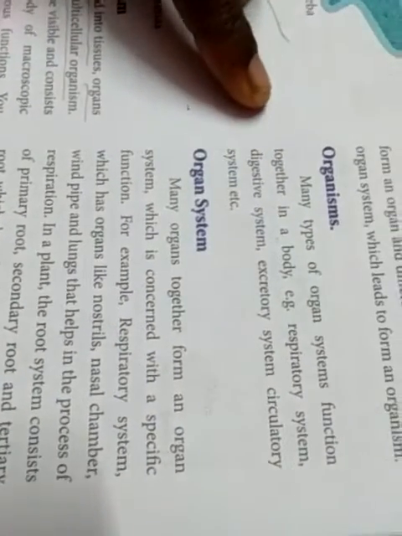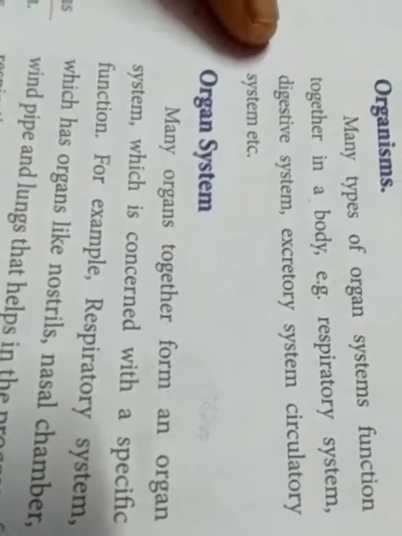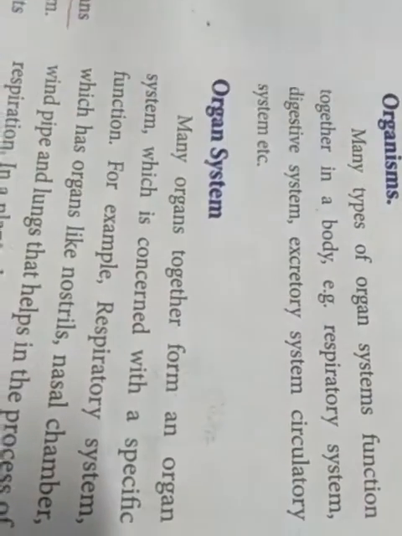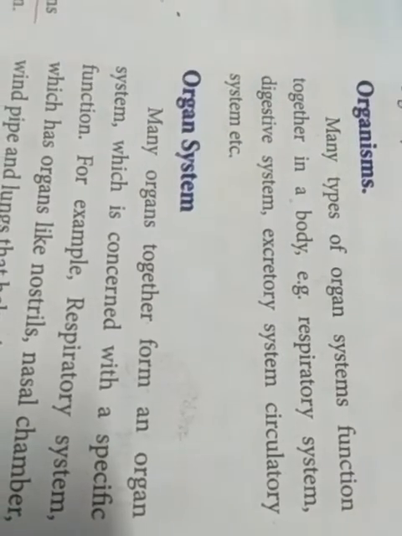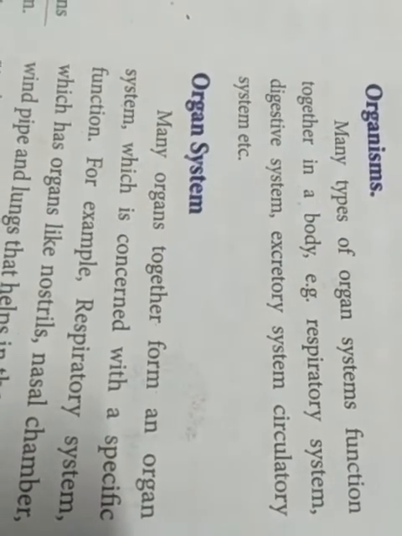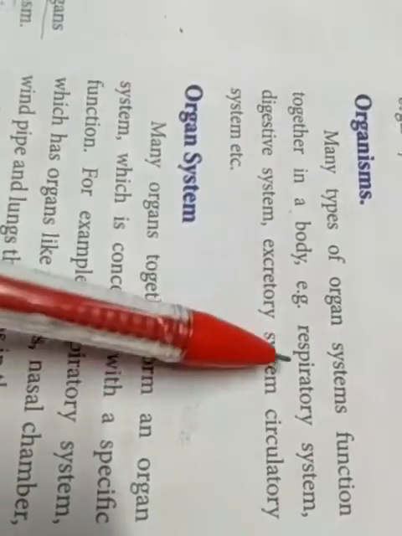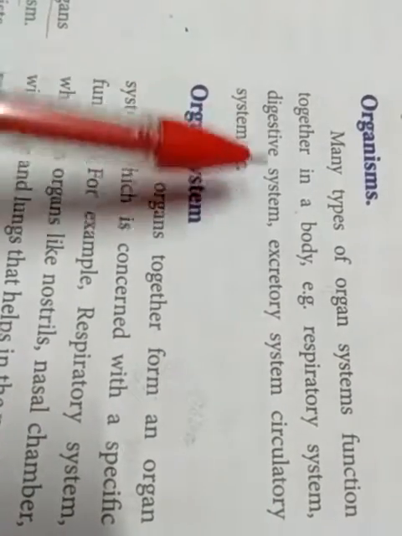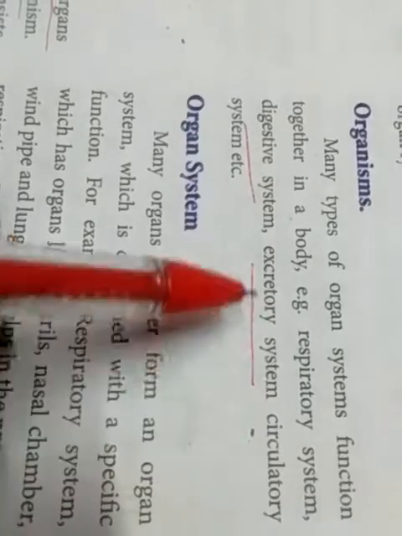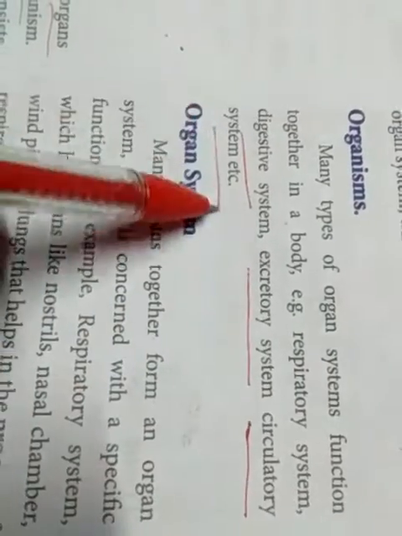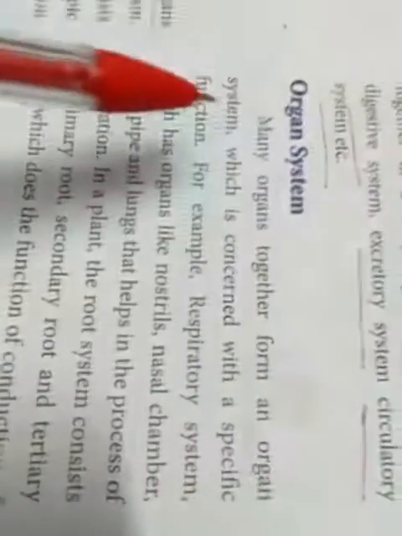Organism: many types of organ systems function together in the body. For example, the respiratory system, digestive system, excretory system, circulatory system.